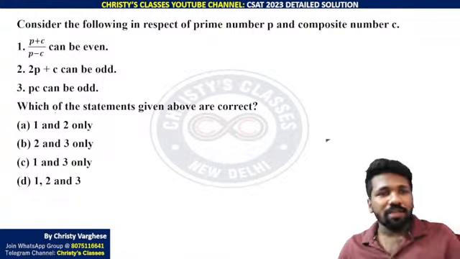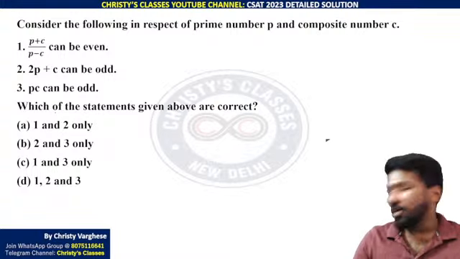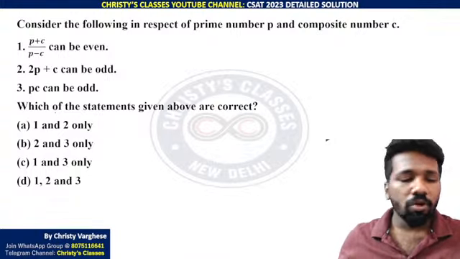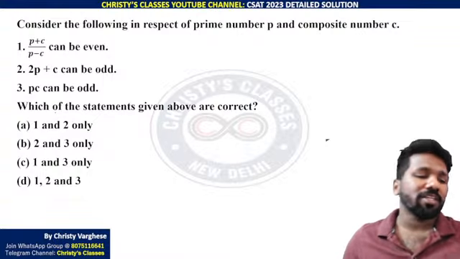Okay, so this question I will explain. Consider the following in respect of prime number P and composite number C. What is a prime number? A prime number is a number which is exactly divisible by 1 and that number. A composite number has at least one factor other than 1 and that number.